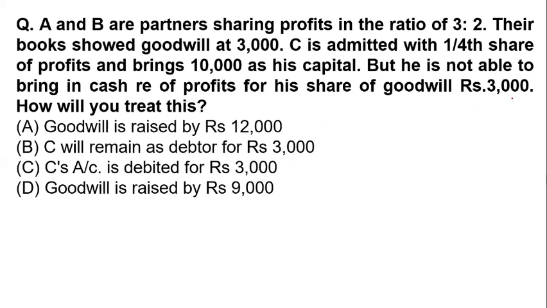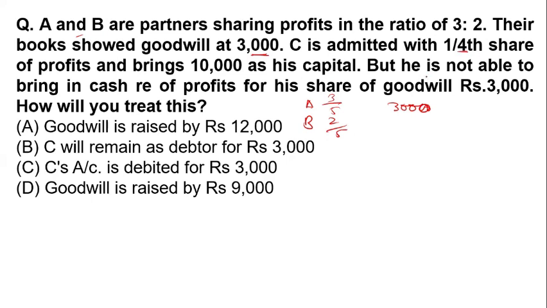You know the profit sharing ratio of A and B is 3/5 and 2/5. Their books show goodwill of 3,000, and they admitted C for 1/4 of the share of the profit, bringing 10,000 as capital.